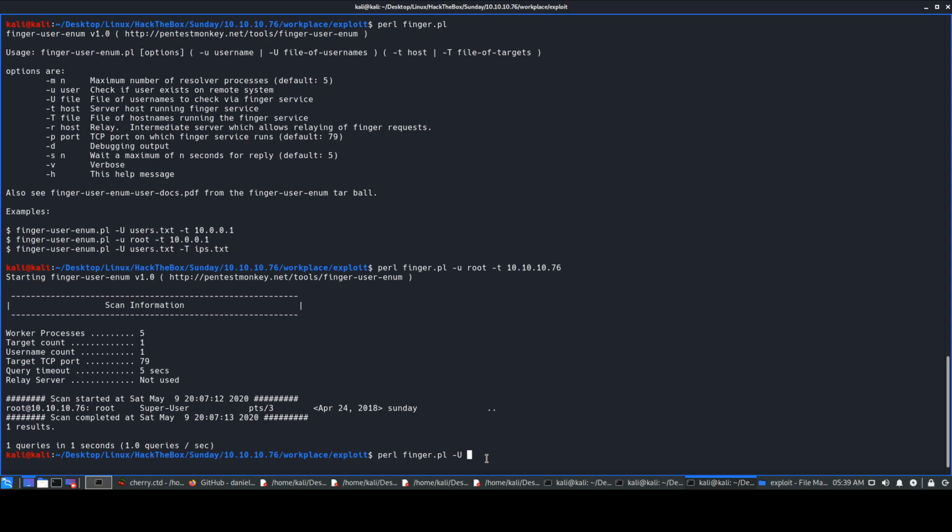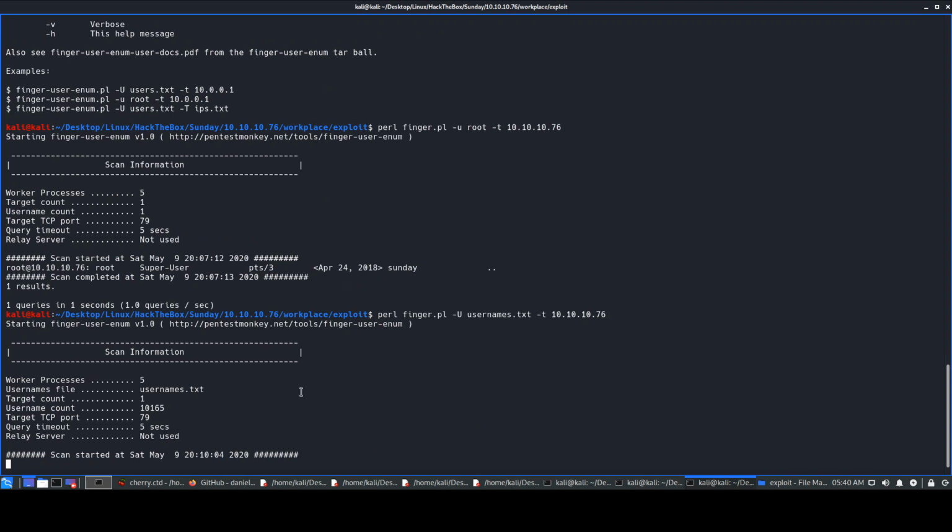Okay, so we have u, we can enter the username txt, then we'll be entering the host, that is t, and obviously 10.10.10.70. Obviously here you can enter multiple targets as well, like if you want to attack this Sunday box or probably some other box, we can give the file name as well. If we press this, it will start the scan. It says scan started, and it will start enumerating things over here. It will start fuzzing basically.